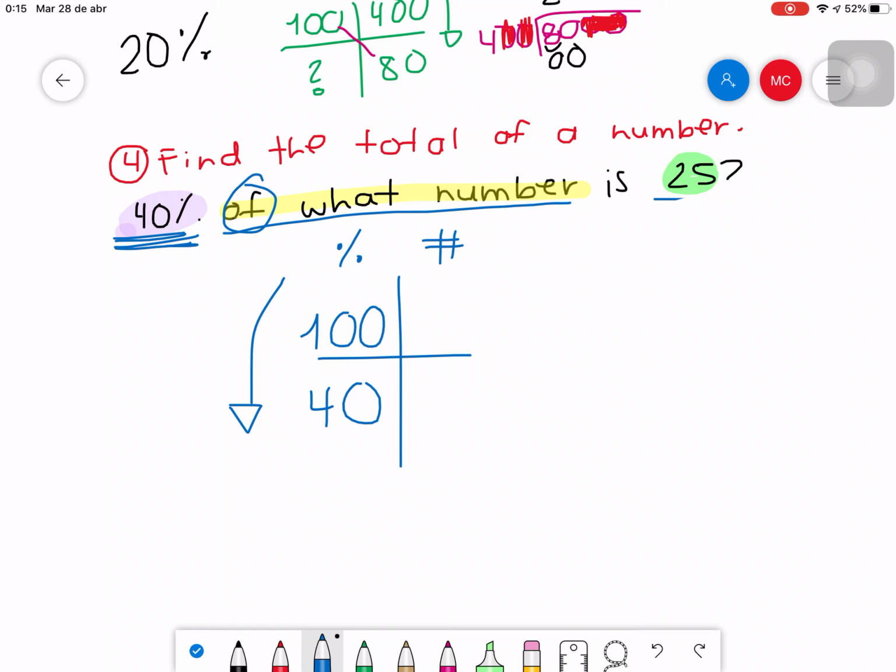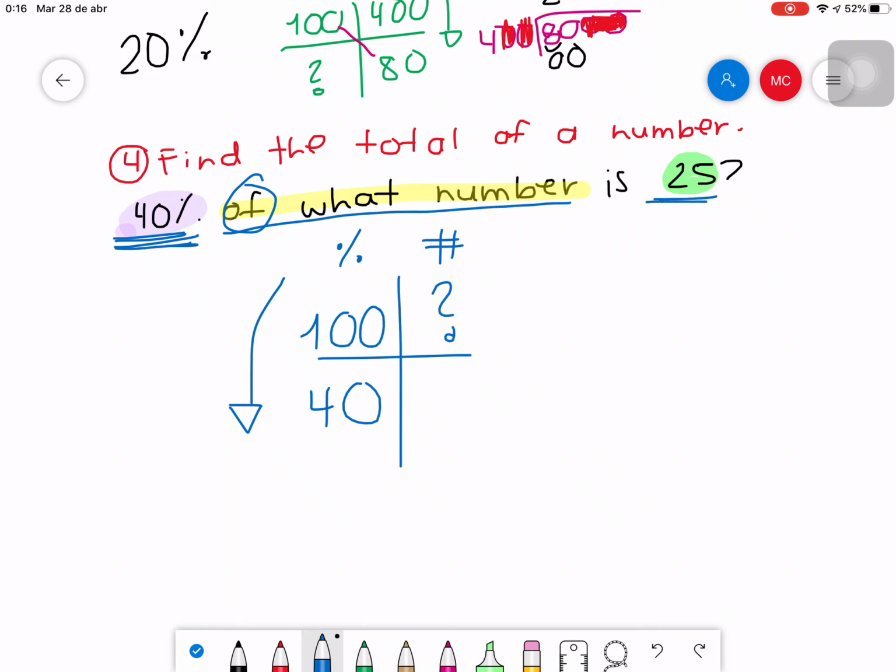So next to the word "of" says what number. Do you know how much is the 100? No, I don't know it because the word "of" comes next to the question. What number? So that means I don't know the 100%.